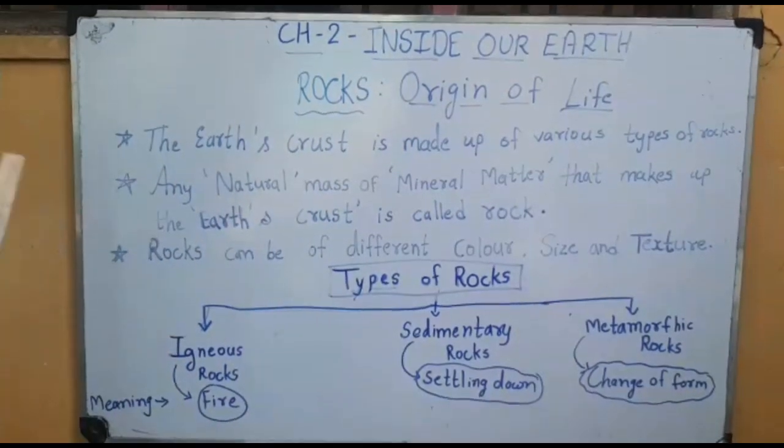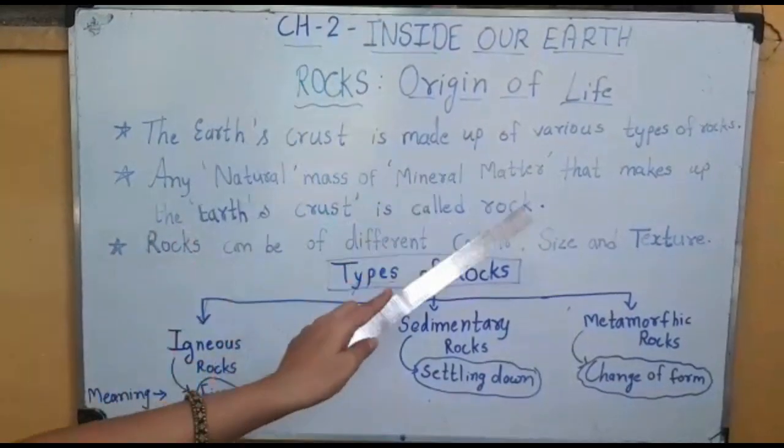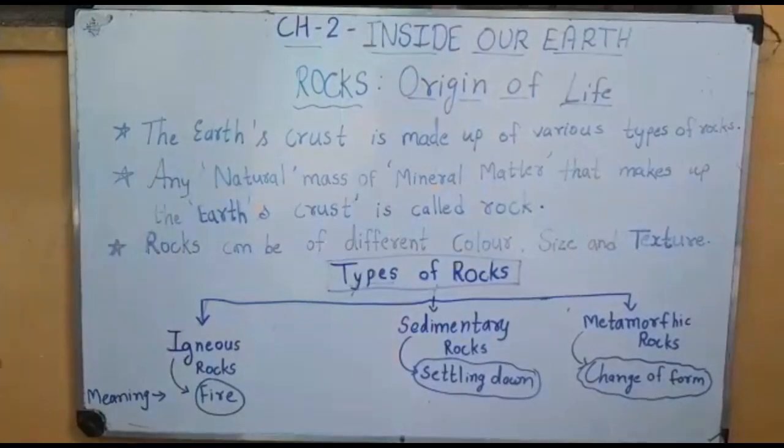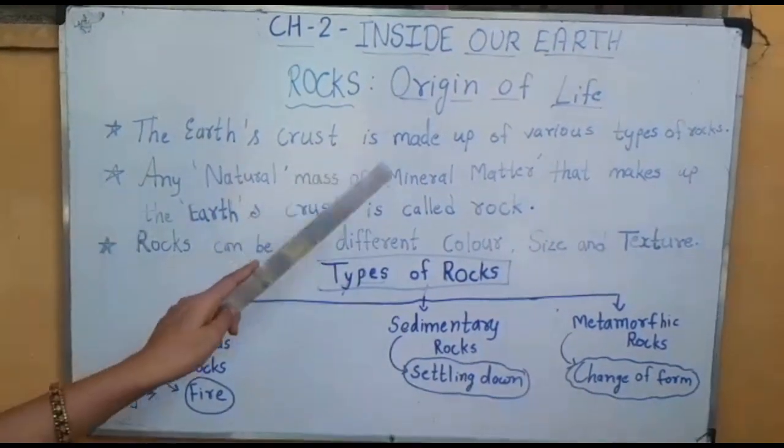We all know about the earth. The earth's crust is made up of various types of rocks. One more thing we must know is that rocks are a natural mass of mineral matter.